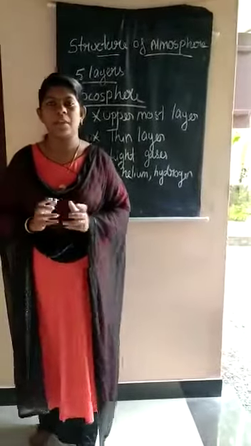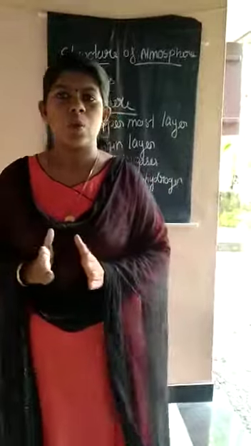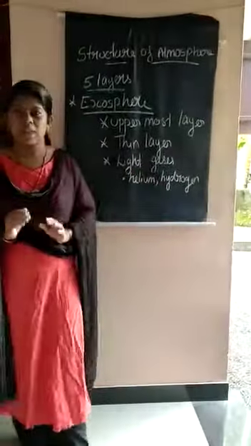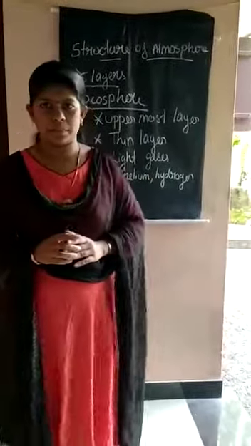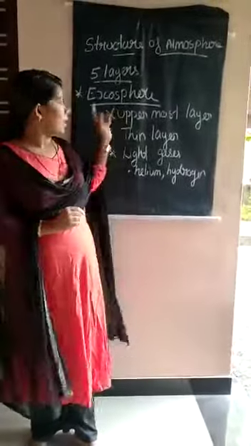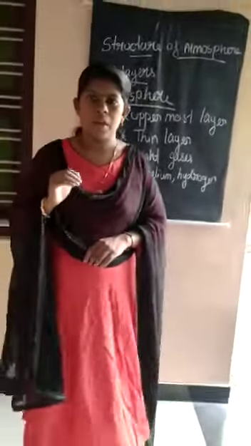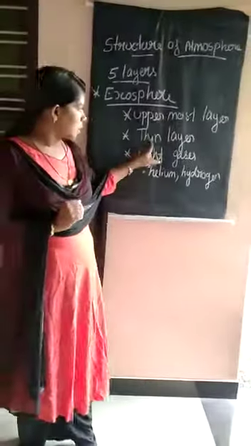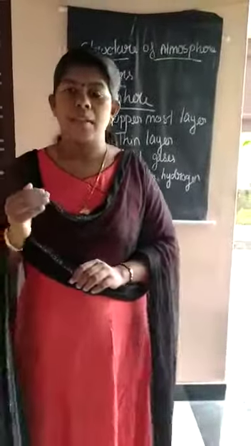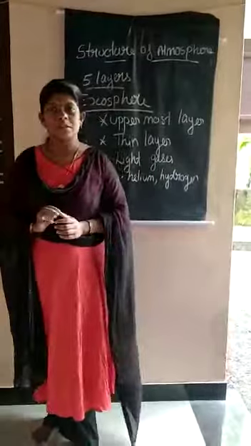We can find so many light gases like helium and hydrogen in this layer. They are floating in this layer.